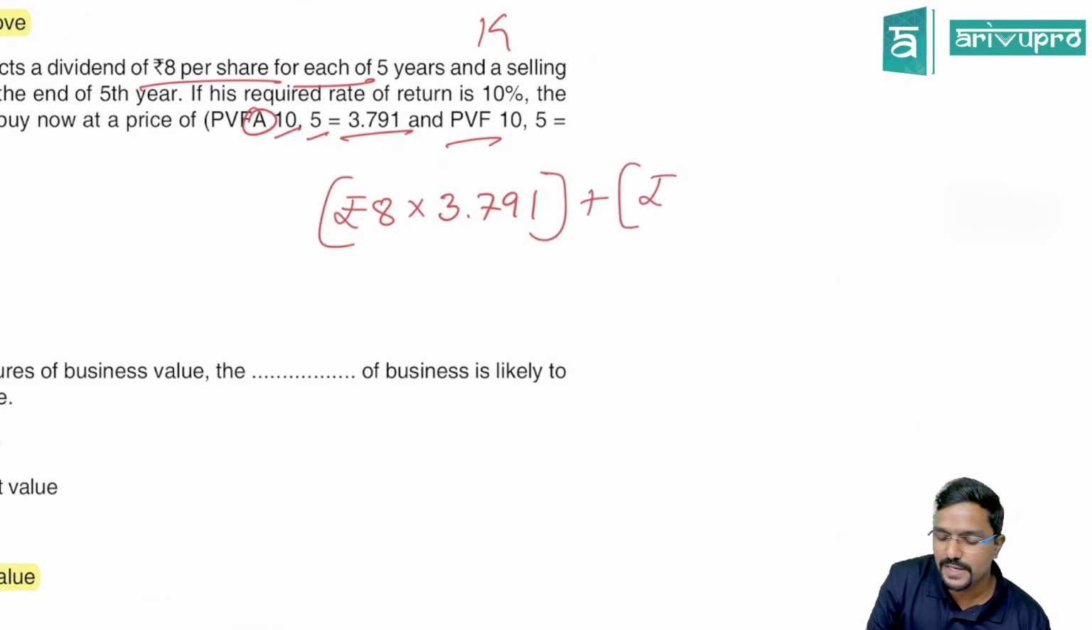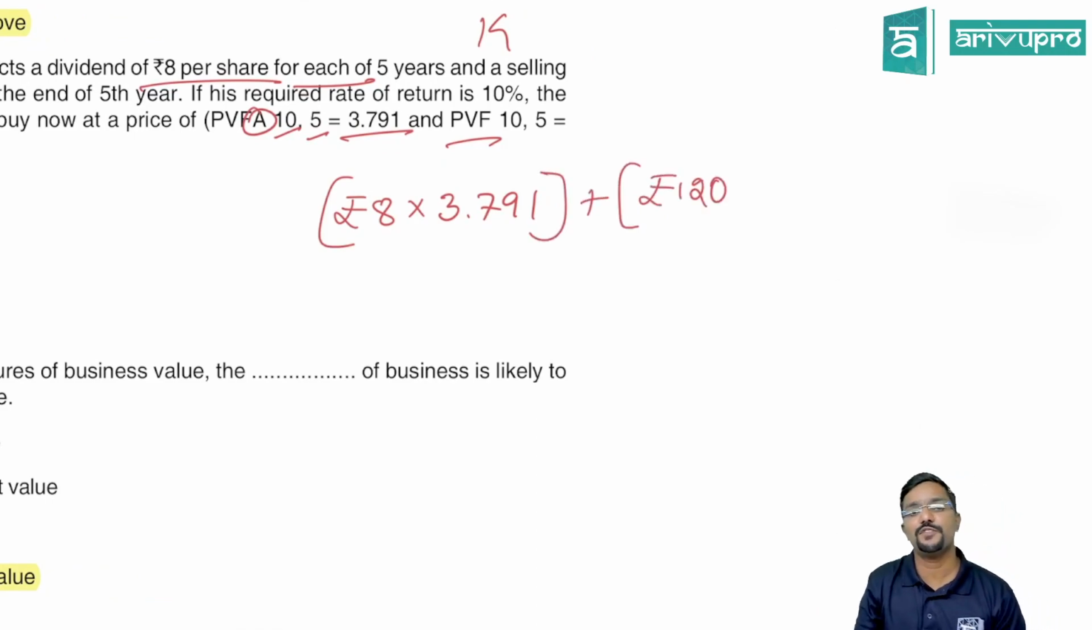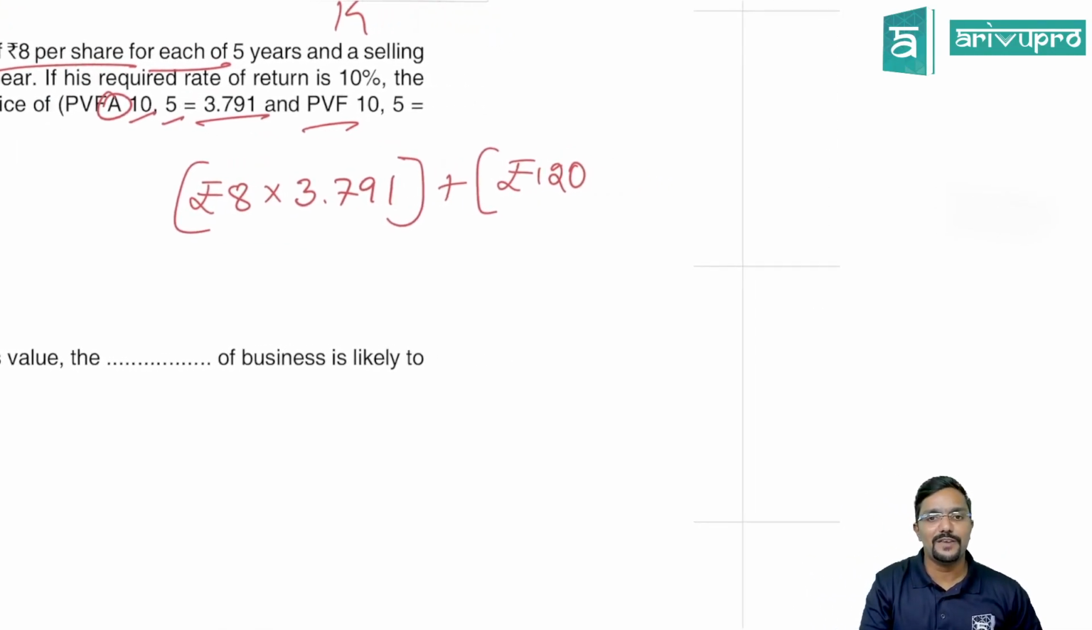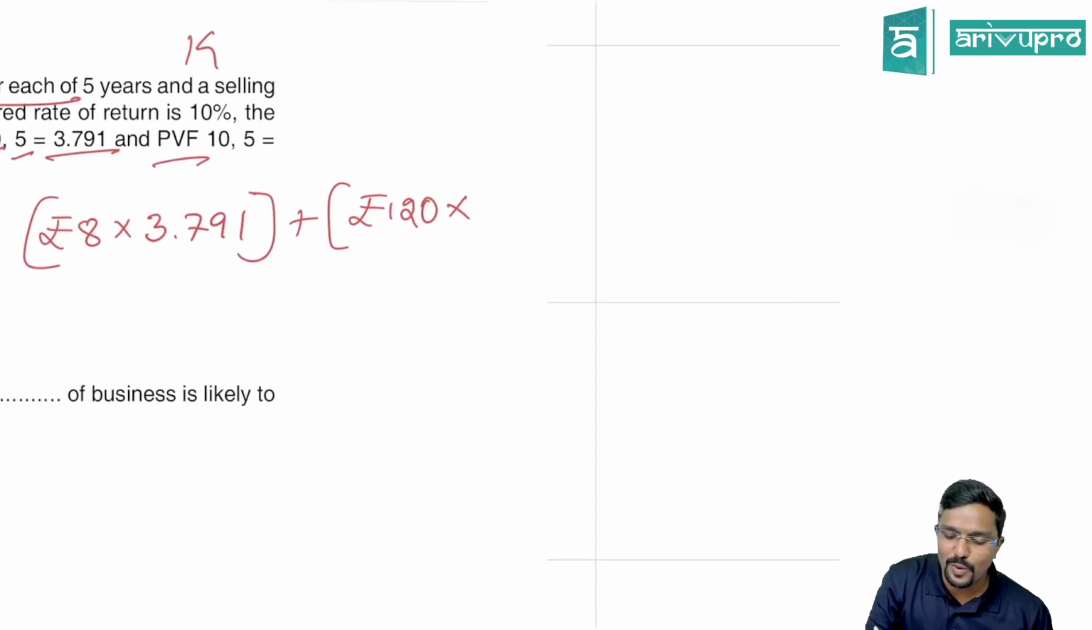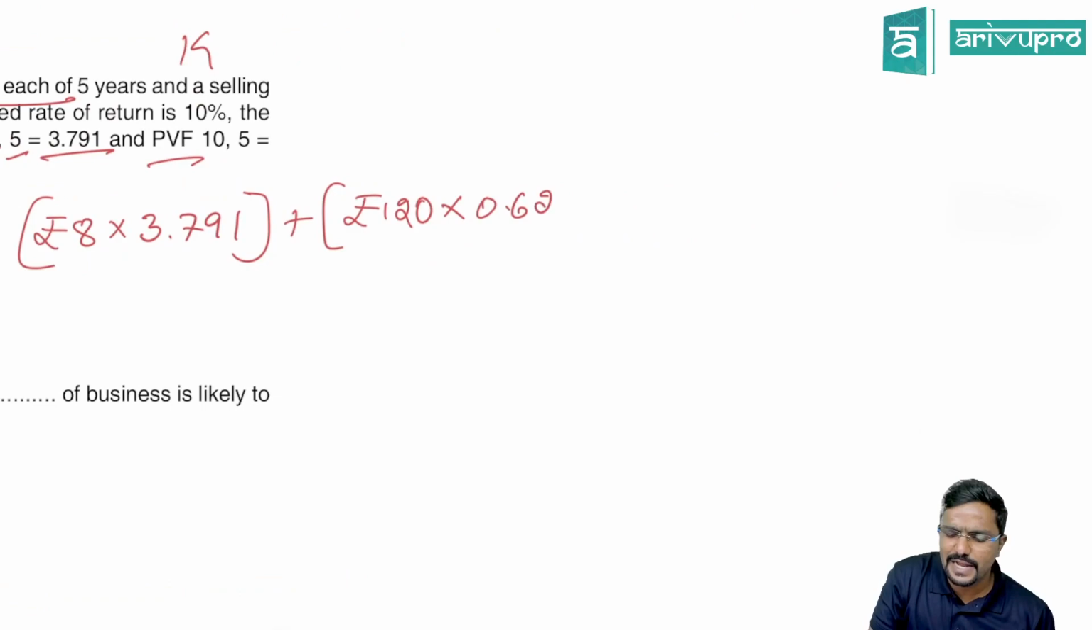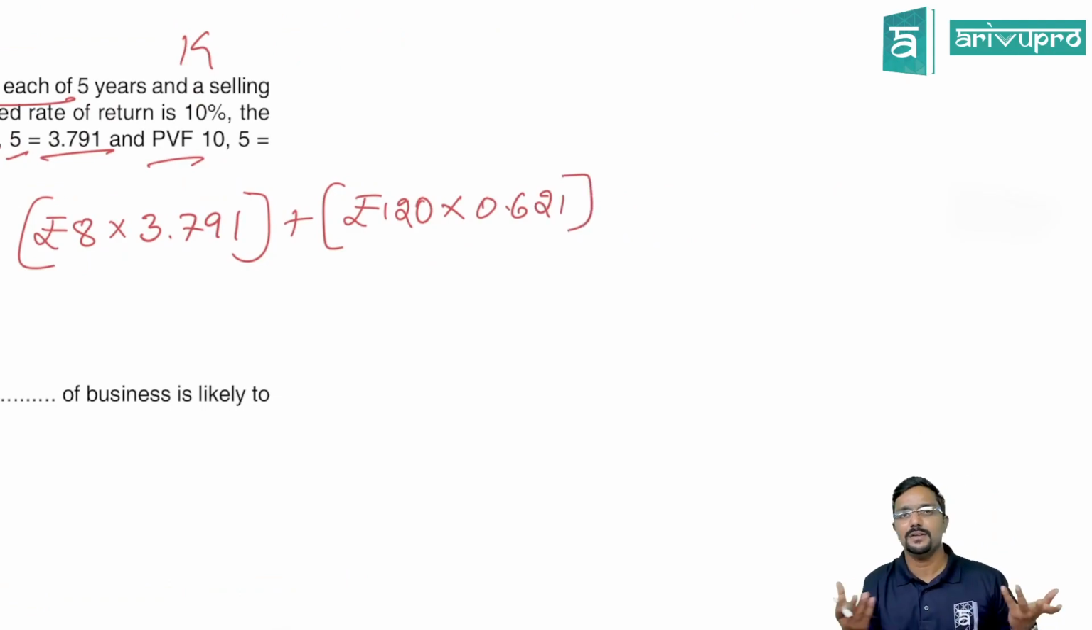Plus, we are also selling the shares at the end of the 5th year. So what is the present value factor for the 5th year? It is 0.621. It is given. You can also check it on the calculator. Okay, it is directly given here. In the exam, you need not worry, but just cross verify it. How to get it, sir? 1 divided by 1.10 because the discounting rate is 10%. So you will get 0.909.